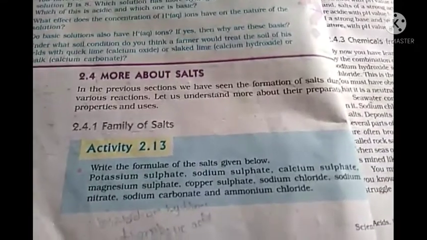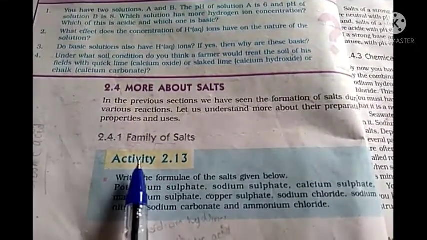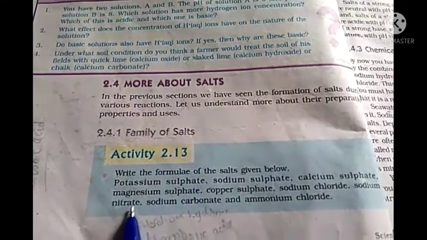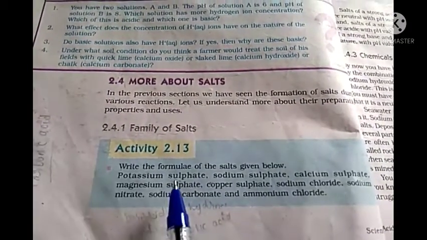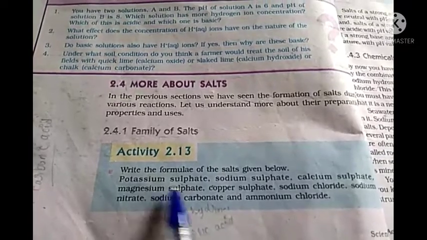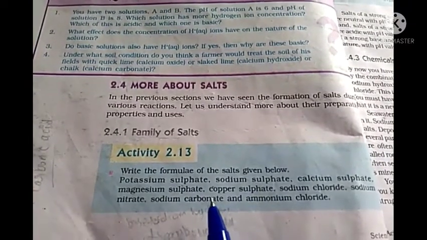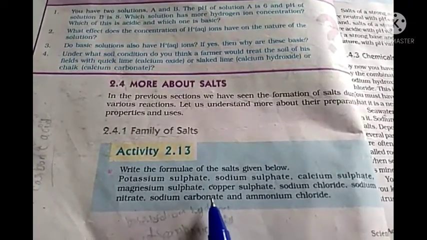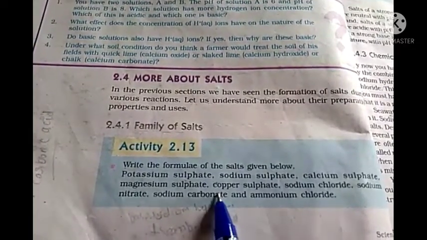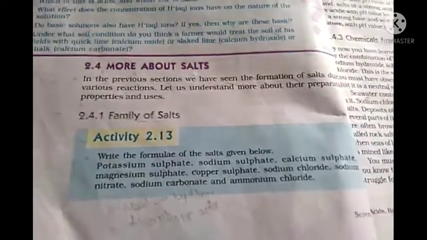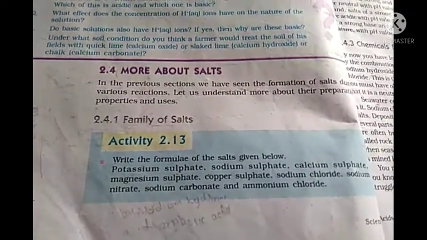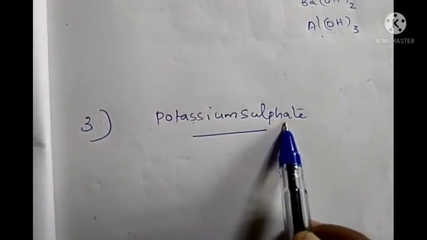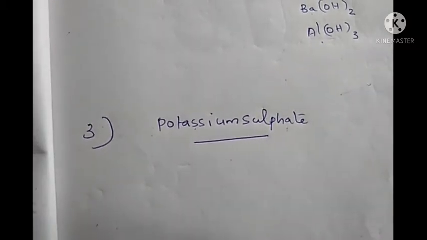Now in your textbook, page number 28, one activity is given, that is activity 2.13. They are given the names of some salts. Okay, we have to identify from which acid and base these salts are formed and in which family they belong. And also we have to find out the nature of the salt. Okay. So the first one is potassium sulfate, that I will show you how to do. They are given only the name. So first we have to write their chemical formula.